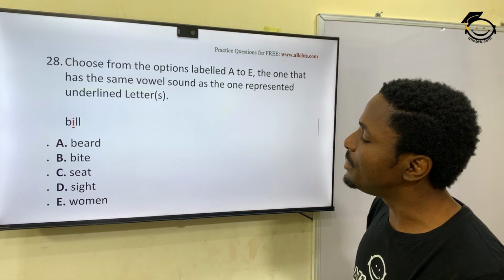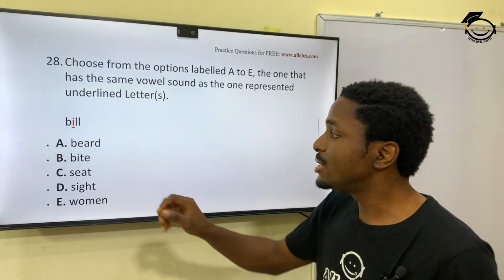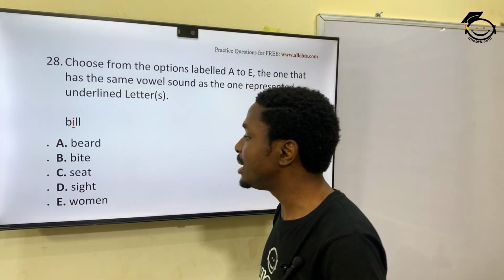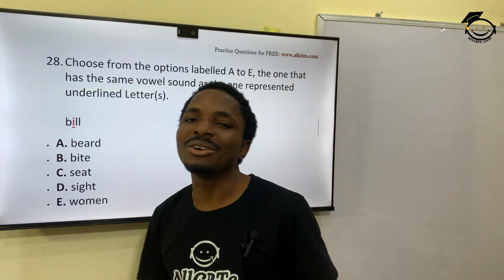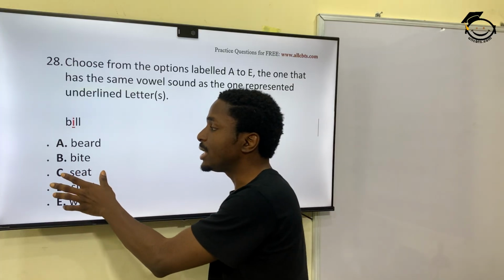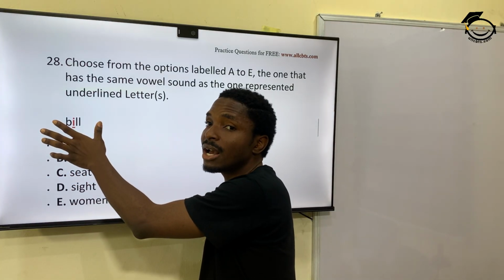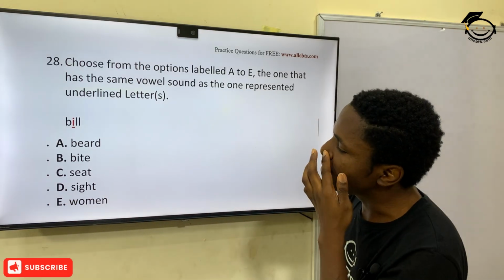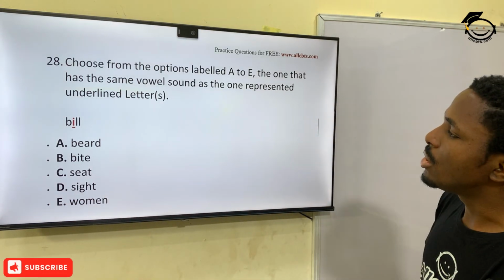We have bill, E. Is this a long E or a short E? Bill, that's a long E. So sit is the correct option. Sit has the same E as bill. Sight has a different one. So sit is the correct option.